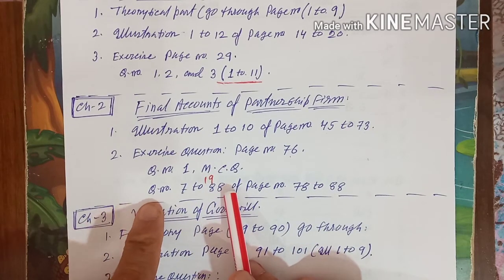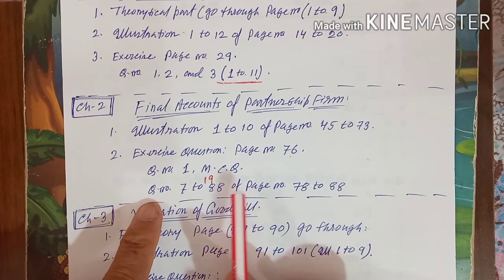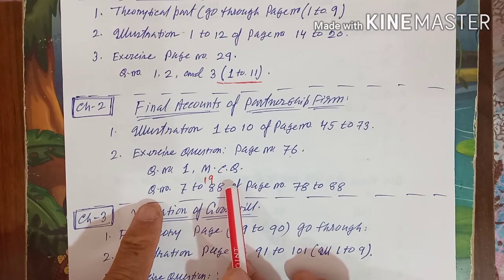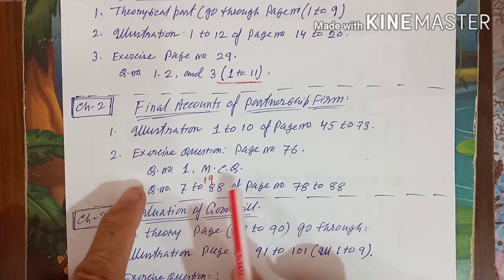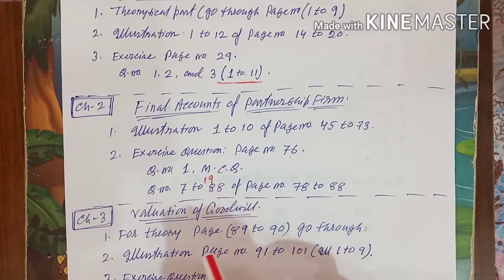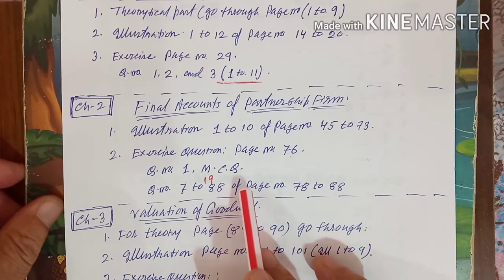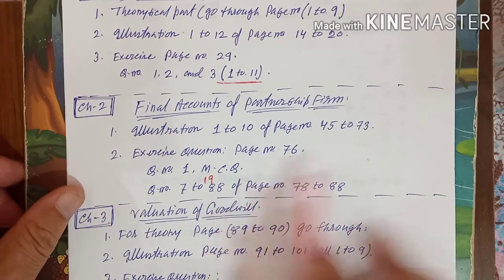They will give the balance sheet as well as the adjustments, and you have to do the final account. How to do the final account, that I already told you. There are a total of 5 steps. According to that you will follow it: trading account, profit and loss account, profit and loss appropriation account, partners' capital account, and balance sheet. For that, practice the illustrations as well as the exercises. Here also one question of 11 marks is compulsory.